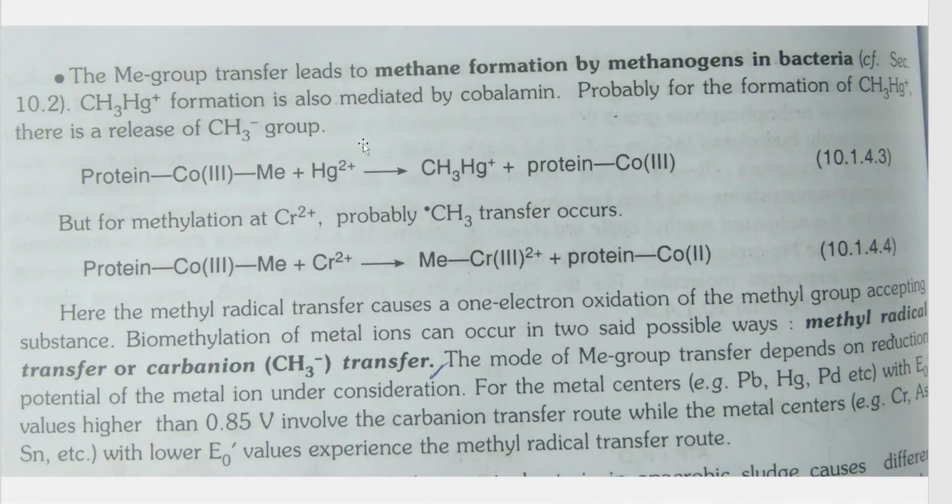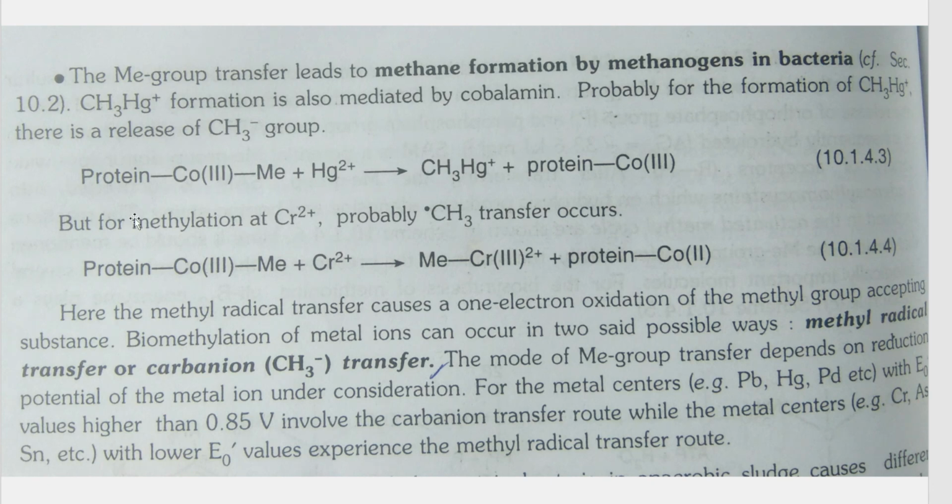One more example under biomethylation, as we already studied. Vitamin B12 produces this poisonous substance, that is CH3Hg plus. How does this happen? This also happens by biomethylation.